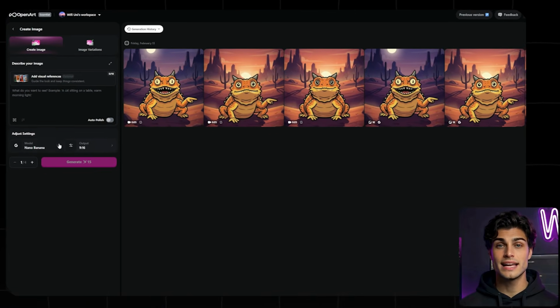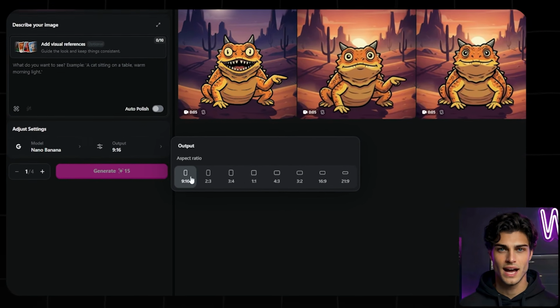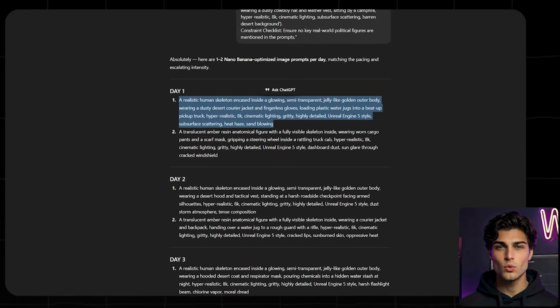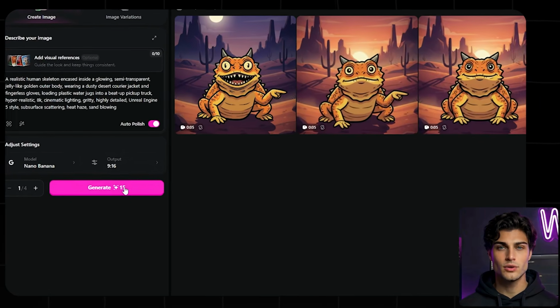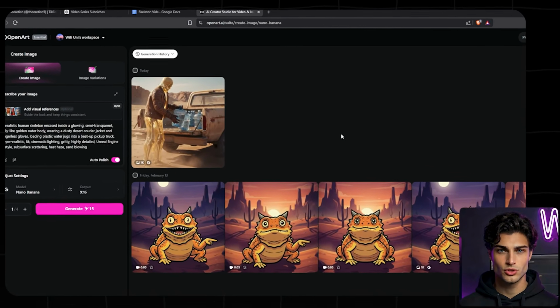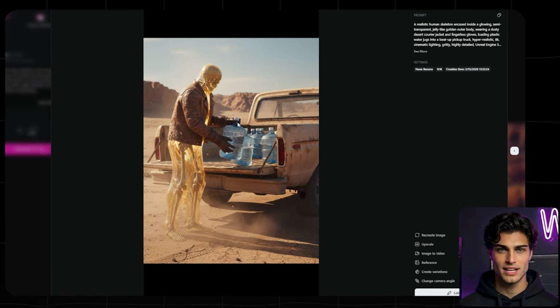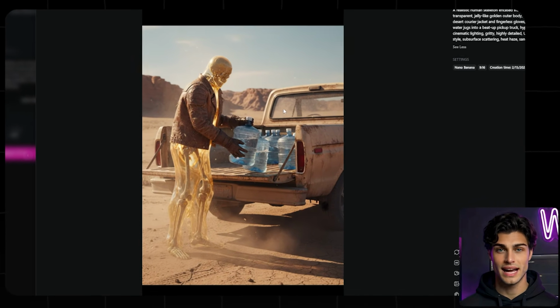Look at the adjust settings on the left side of your screen. Change the aspect ratio to exactly 9:16. Paste your day 1 prompt in and hit generate. Stop here. Do not generate the rest of the days yet. Review this first image like a hawk. You are checking to see if the golden jelly skeleton looks physical, grounded, and realistic.